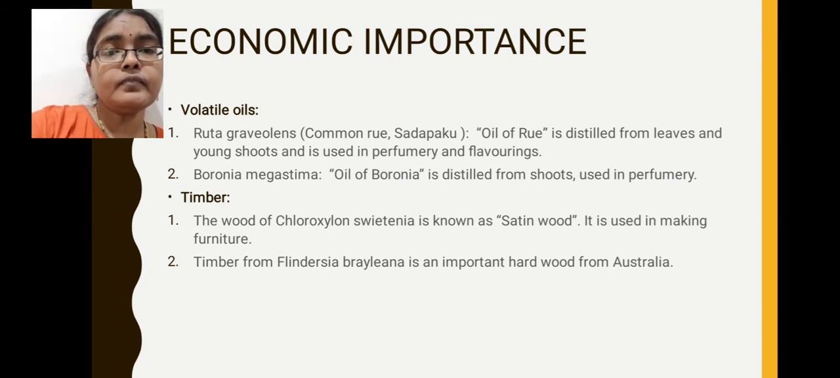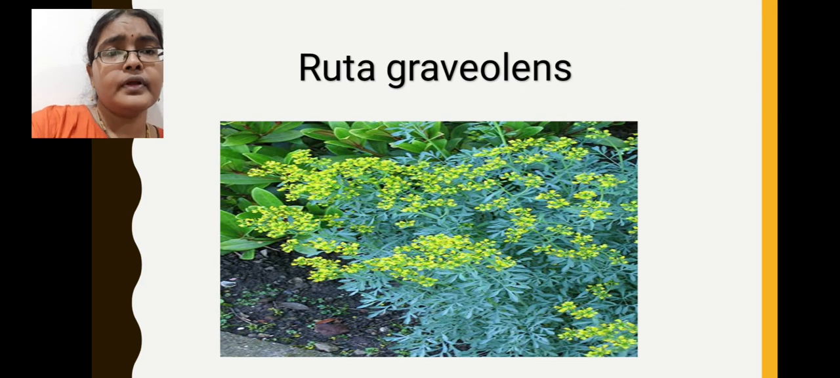Next, some important timbers are also obtained from some of the Rutaceae family members. Example is Chloroxylon swietenia, commonly known as satin wood. This wood is used in making furniture. This is another important aspect of Rutaceae family members. Here in this image we can see the Ruta graveolens plant. Basically it is an ornamental herb.